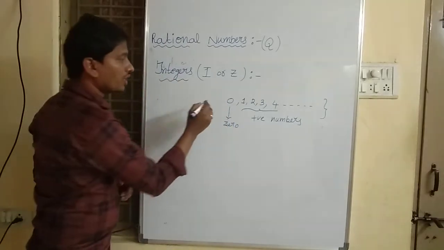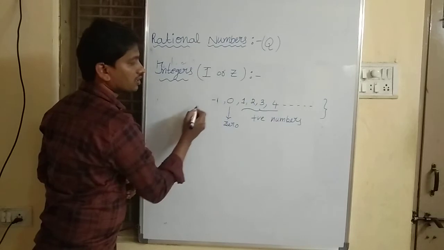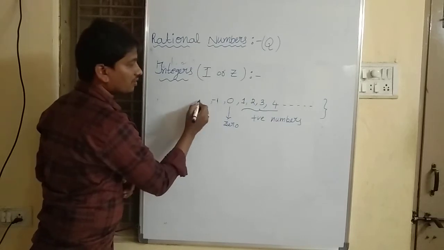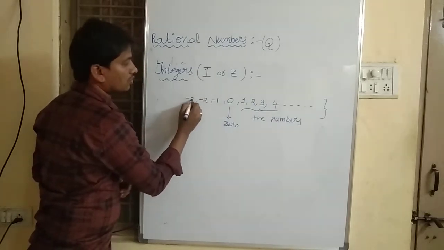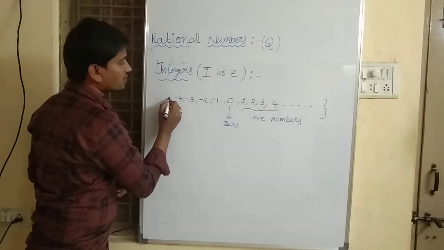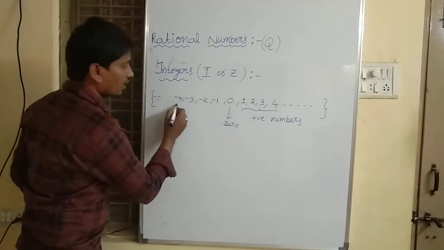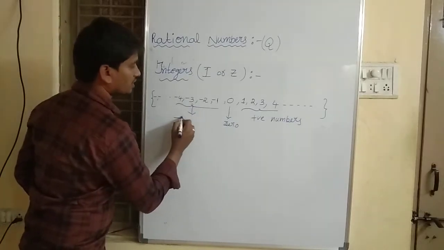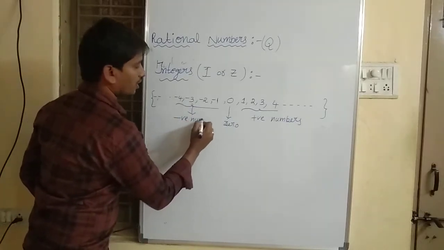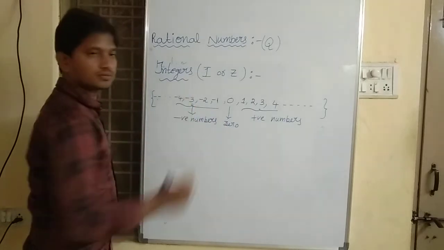And it also includes negative numbers, that is -1, -2, -3, -4 and so on.